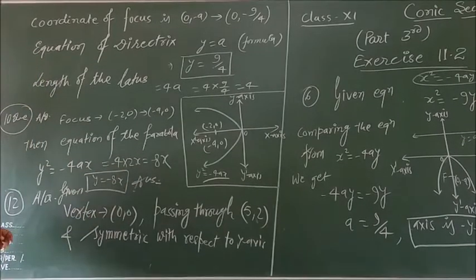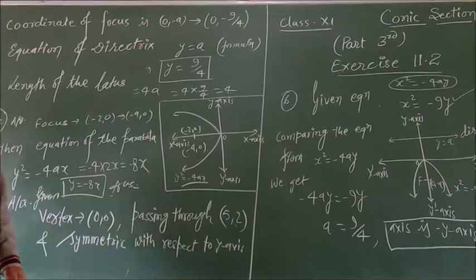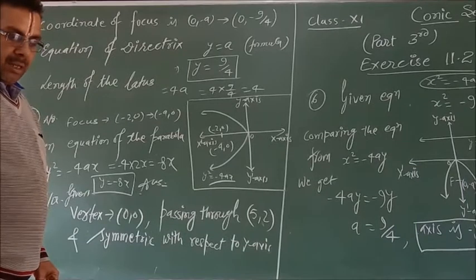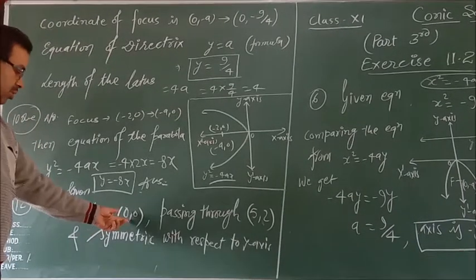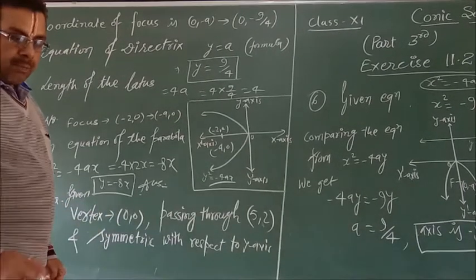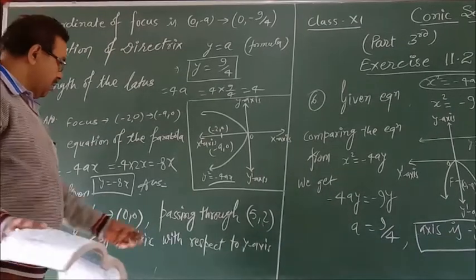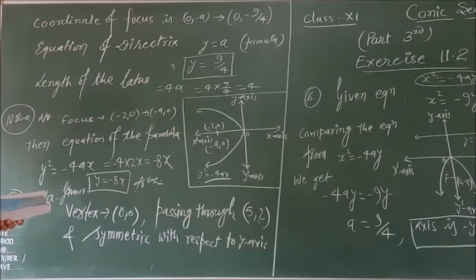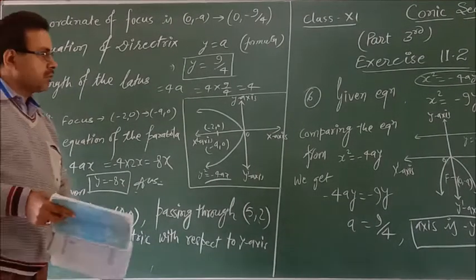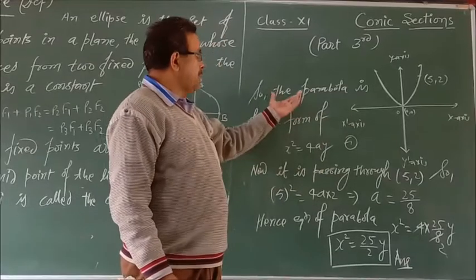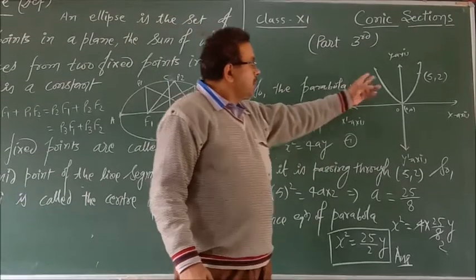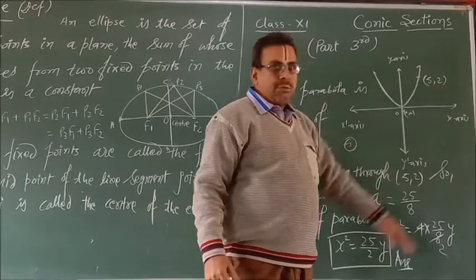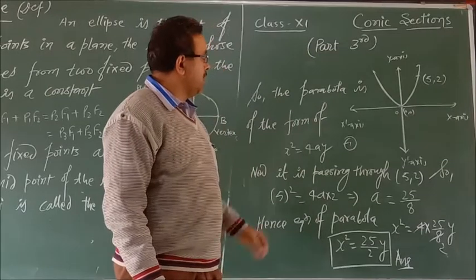Now see your next problem. It means the last problem of exercise 11.2. We are given vertex 0, 0 and passing through the point 5, 2, and it is also given symmetric with respect to the y-axis. So, as per the given information, the axis is along the y-axis, and it is passing through 5, 2, in the first quadrant.